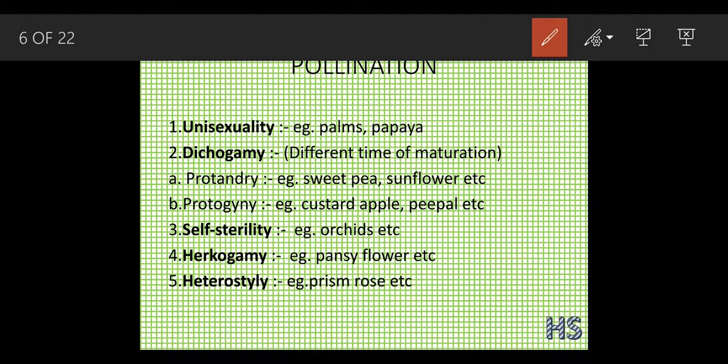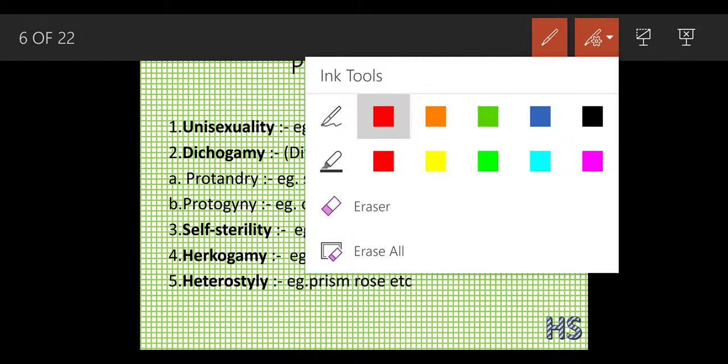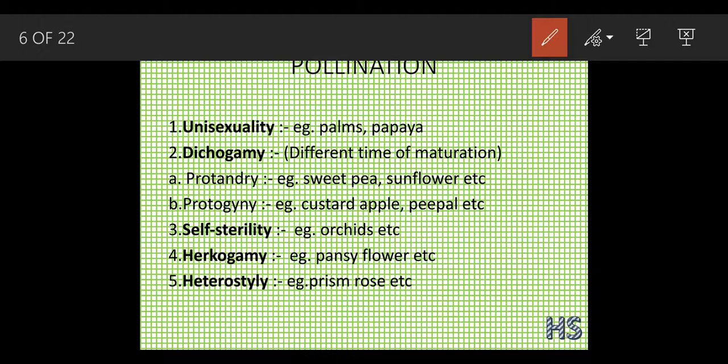Now we are going to talk about self-sterility, for example in orchids. What happens in orchids? In self-sterility, self means within and sterility means not fertile. This condition occurs in some humans also. Some couples who get married, even after a long period of time, do not have a baby. That condition is called sterility. The same thing occurs within the flower as well.